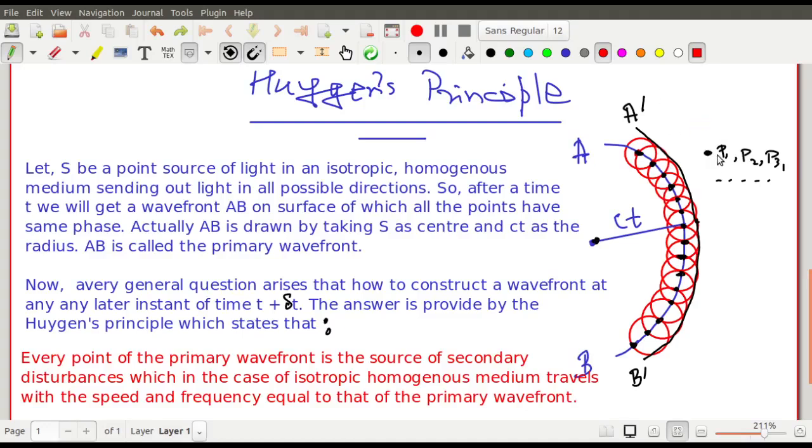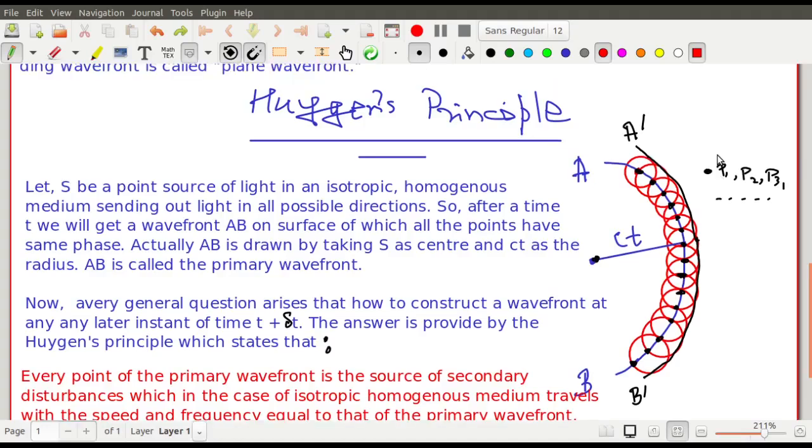This has been avoided by some advanced theory which is called the Fresnel-Kirchhoff theory. Above the Huygens theory, two physicists, Fresnel and Kirchhoff, worked upon it and provided a convincing theory with the help of which you can avoid the backward propagation. That theory couldn't be discussed right now, it is beyond the scope of our discussion, so we will just mention it: backward propagation cannot happen, and this can be explained with the help of the advanced Fresnel-Kirchhoff theory, and hence we will not go into it. So this is all about the Huygens principle and the concepts of wavefront.